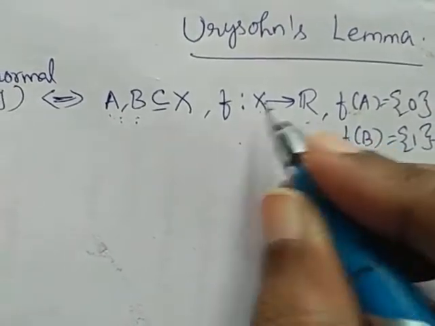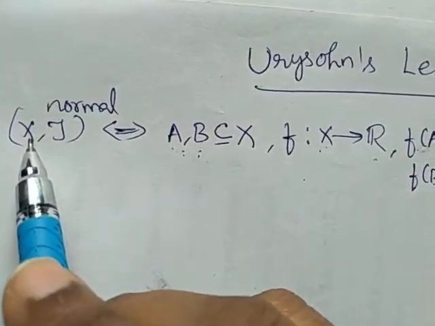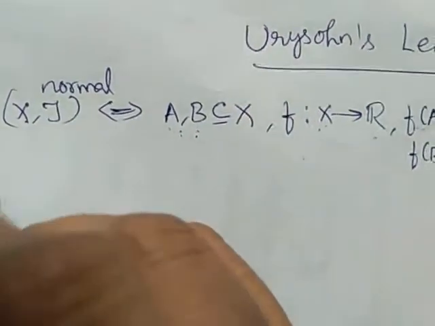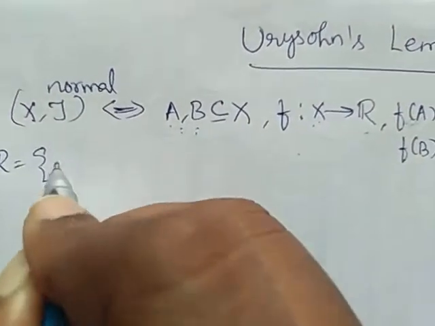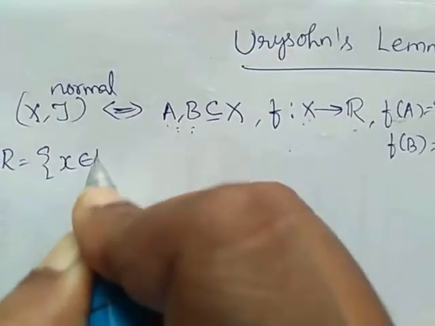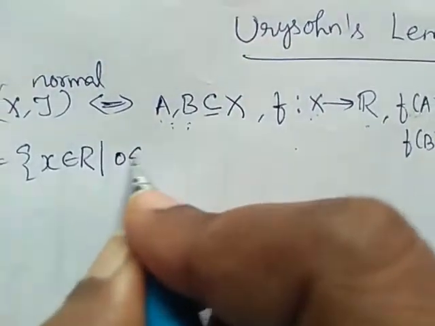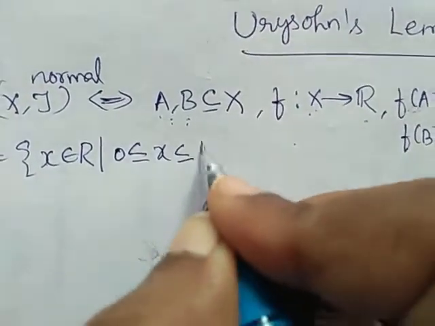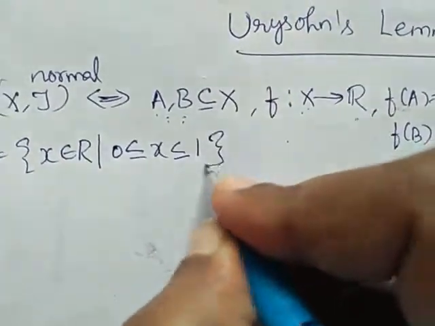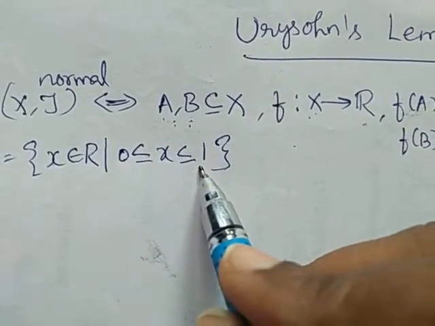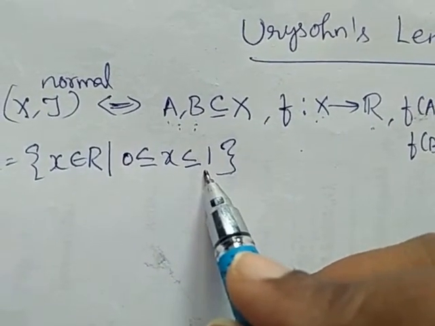And what is this R? X is the topological space on which f is defined, and R is defined as the set of real numbers x such that 0 is less than or equal to x less than or equal to 1. So R is between 0 and 1, some real value between 0 and 1.